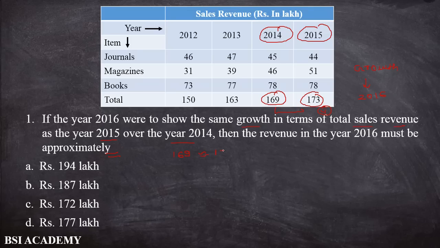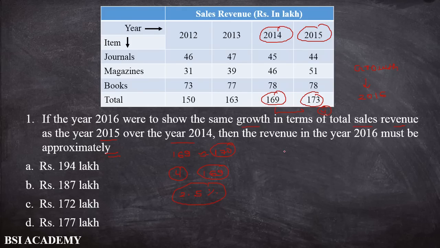If you find the percentage of 4 from 169 or 170, this 4 is almost 2.5% of 169. You can see that there is an increment also. The growth pattern is 2.5%.